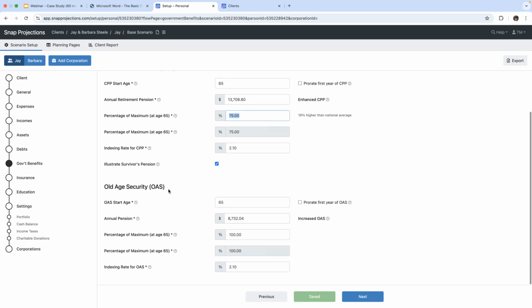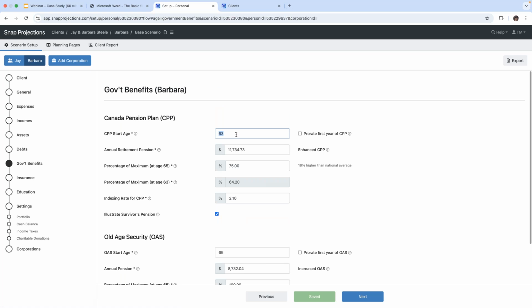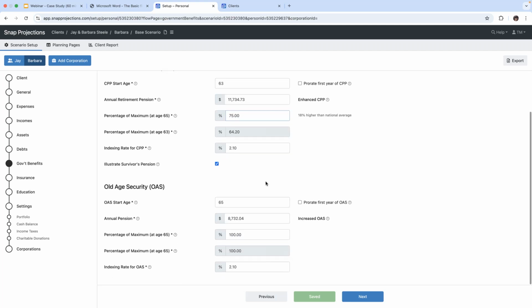And as for the Old Age Security, our client Jay will be receiving that at age 65, 100%, and this is the amount that he will be receiving right in that field. Moving on to Barbara, she is going to take her Canada Pension Plan at age 63, and we also know that she is going to be taking 75%. So that's indicated right there. And the Old Age Security, she'll take at 65, and she'll be taking 100%.